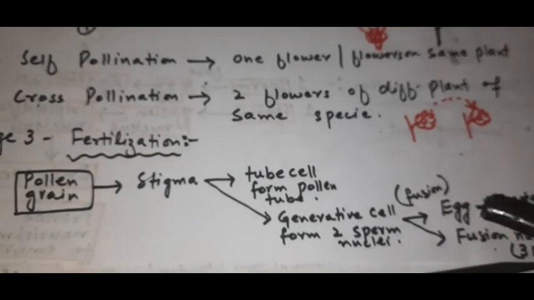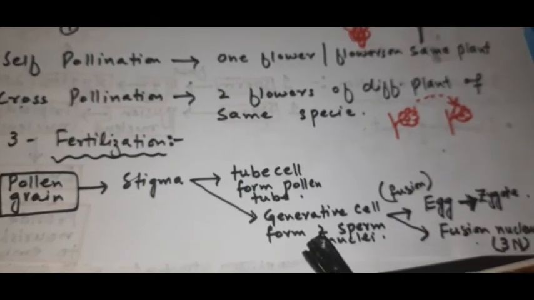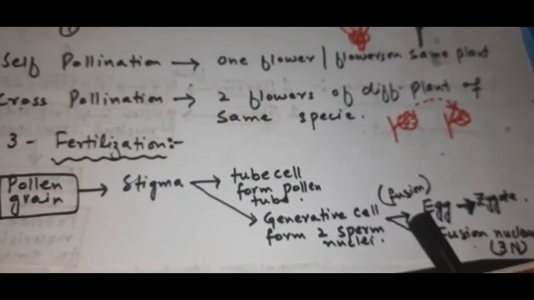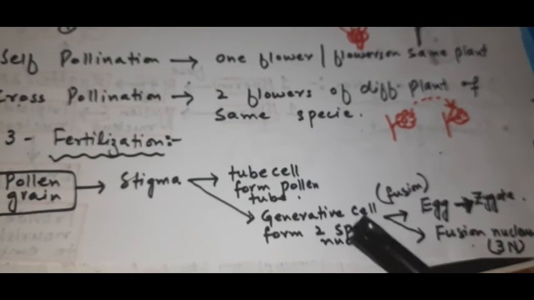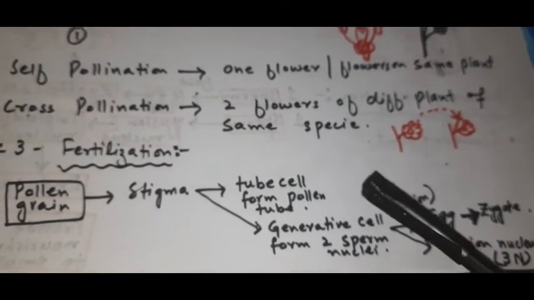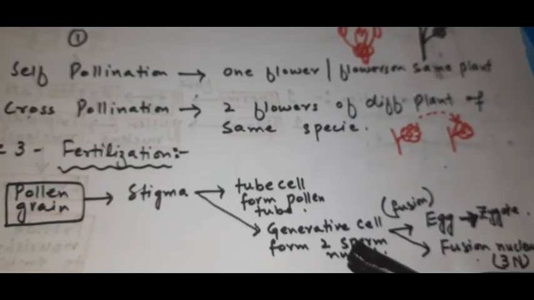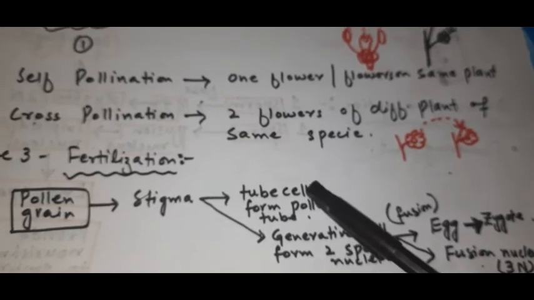So now the 2 sperms move down through the pollen tube, which is constructed with the help of this tube cell.